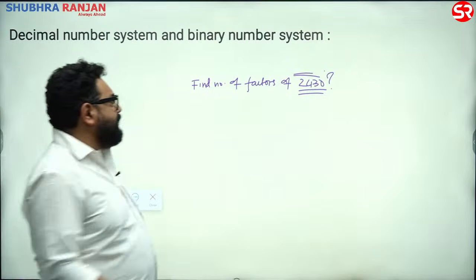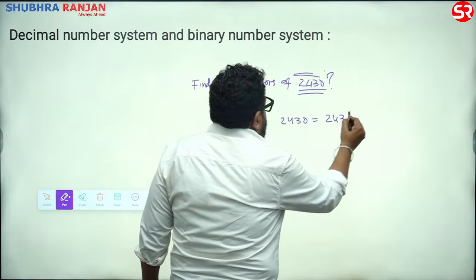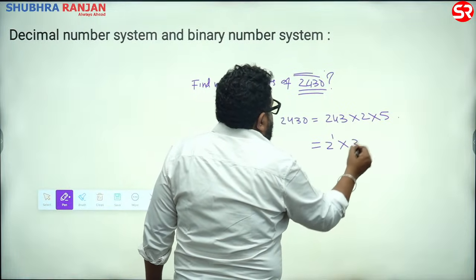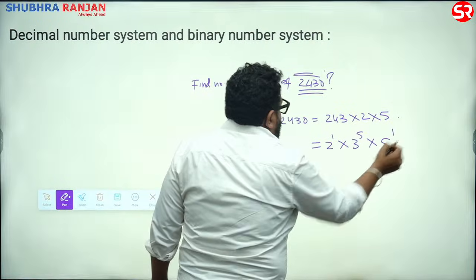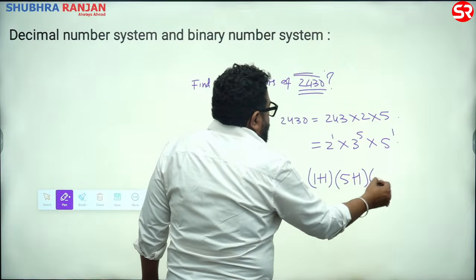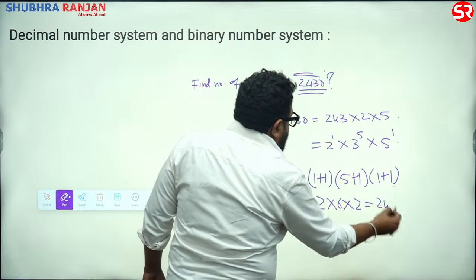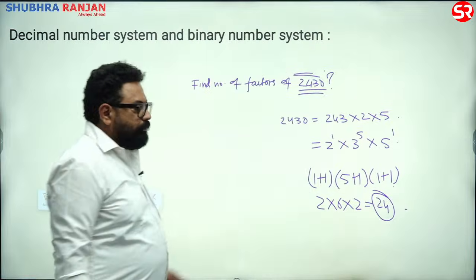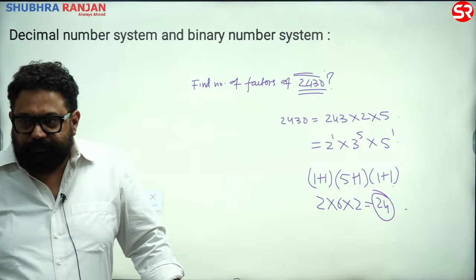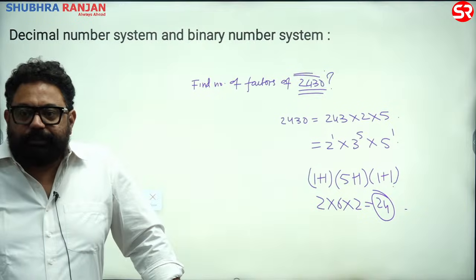We have done the factorization, I think. 2430 is 243 into 2 into 5, which is 2 to the power 1. 243 is 3 to the power 5, into 5 to the power 1. So it is (1 plus 1) into (5 plus 1) into (1 plus 1), 2 into 6 into 2, 24. There are 24 numbers that divide 2430.